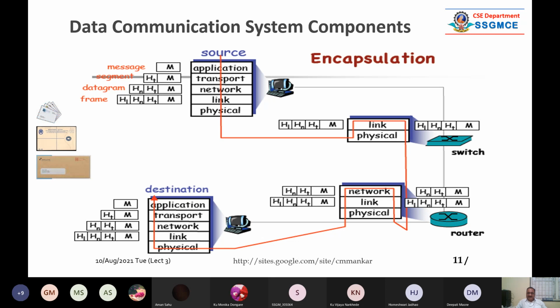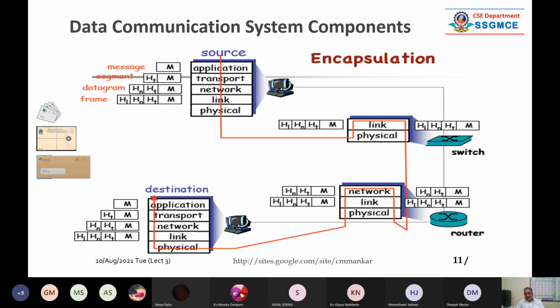On the physical layer, information is passed in terms of zeros and ones. It goes here. Now, let us assume that your packet is flowing like this, and it is coming here. So it arrived at the destination, maybe a server process. Now what will happen? Now it will go upward. See here, it is going upward.